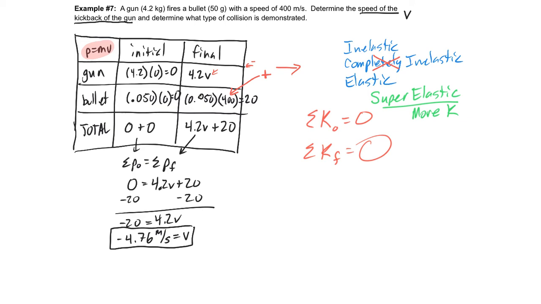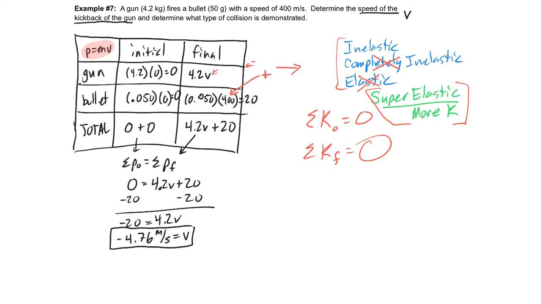So the better answer is to say, well, it's super elastic, but it's definitely not elastic because energy is not conserved. We don't have the same amount of kinetic energy before and after. Okay? If you have to choose one of these three, we'll go with inelastic. But a better answer here is super elastic to say that we end up with more kinetic energy than we started with.